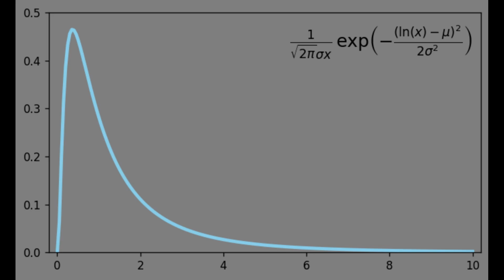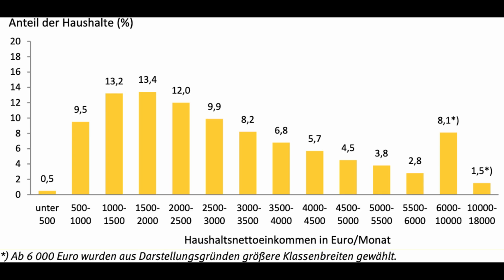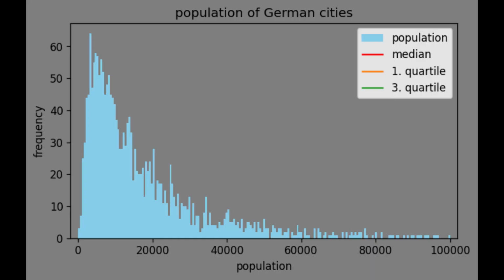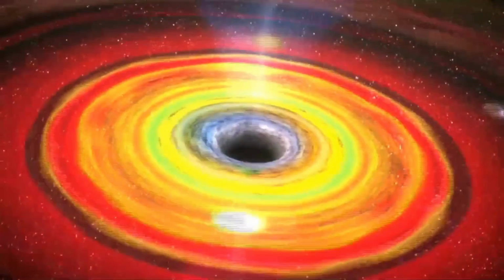It is skewed to the right and therefore not symmetrical. This is due to the fact that the relative growth of a quantity is larger if the quantity itself is already large. And the log-normal distribution is truly everywhere. Animal sizes across different species, household income, population of cities, size of celestial bodies, all those numbers follow the log-normal distribution. In most cases, things grow relative to their current size.